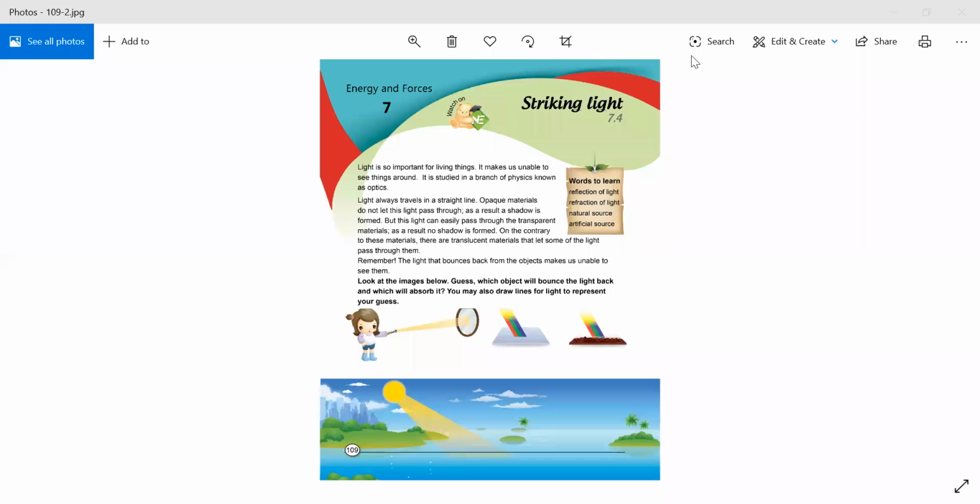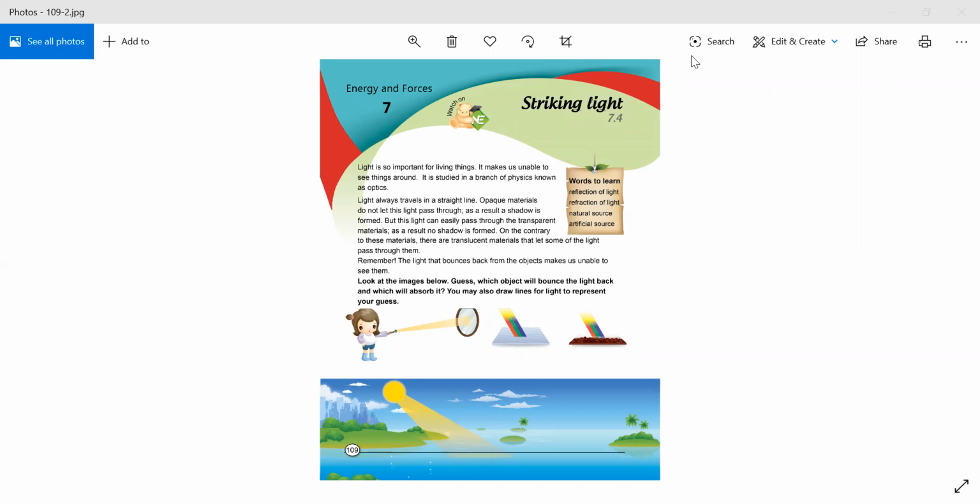We study about light and sources in the branch of physics of the science, which is known as optics. We should keep this in mind that whenever light travels, light always travels in a straight line.